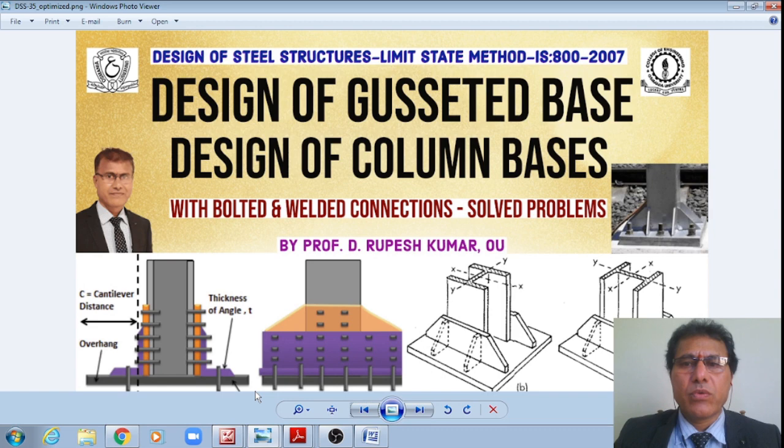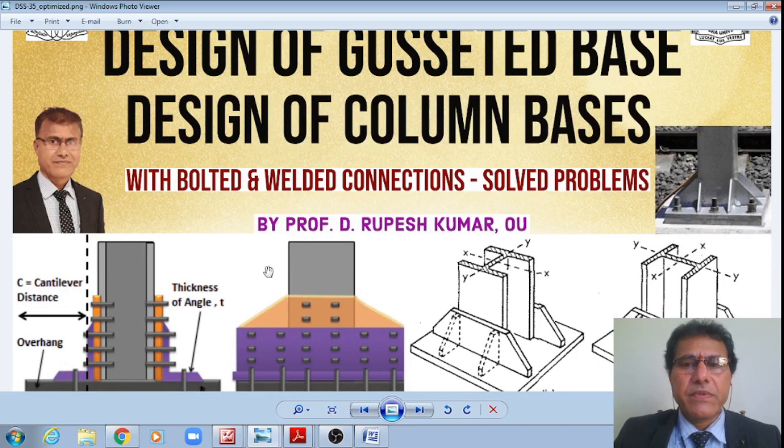Conforming to IS 800 2007 limit state method. In today's class we shall see the design of gusseted base. Right? These are the designs of the column bases.